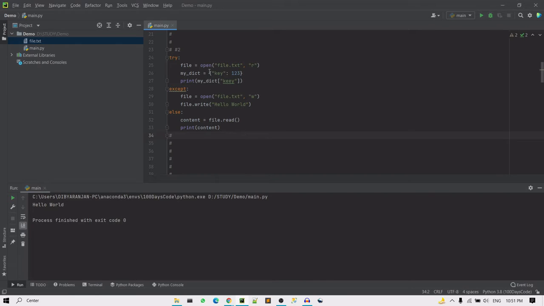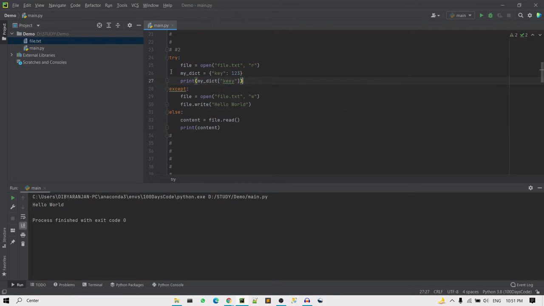So here I have taken one more example. You can see here in the try block I have added two more lines of code. In the first line I am trying to open the file, right? In the second line I have mentioned a simple dictionary and I am trying to print the content of the dictionary, right? By default I mentioned a wrong key.